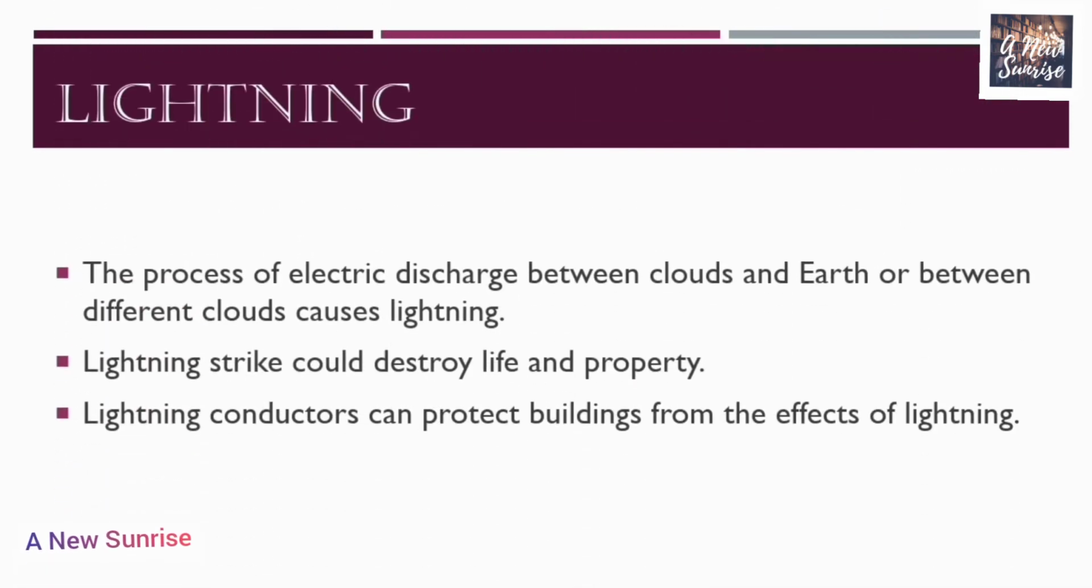Now let us learn more about lightning. The process of electric discharge between clouds and the earth or between different clouds causes lightning. What is the definition of lightning? The process of electric discharge between clouds and earth or between different clouds is known as lightning. A lightning strike could destroy life and property. Lightning conductors can protect buildings from the effects of lightning. So this was all about lightning.